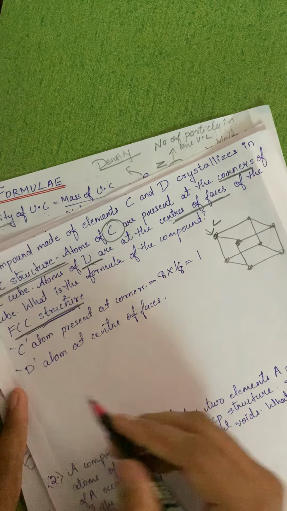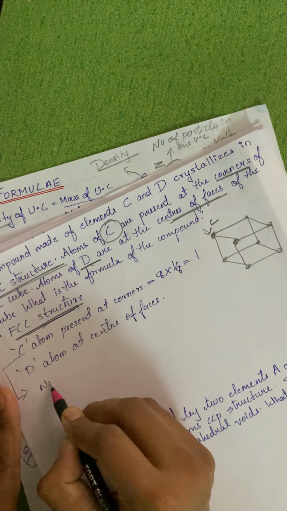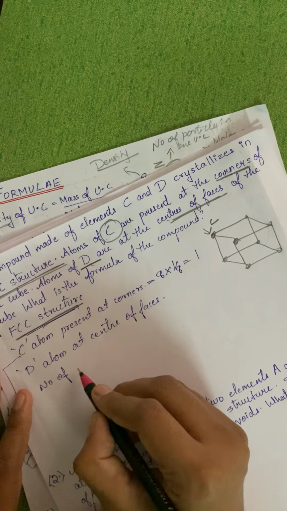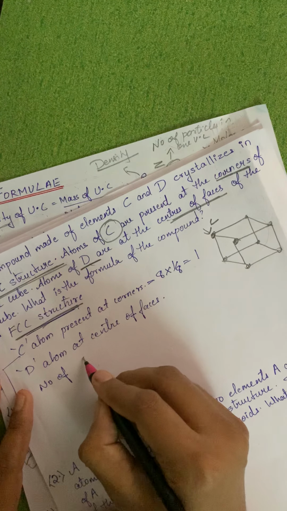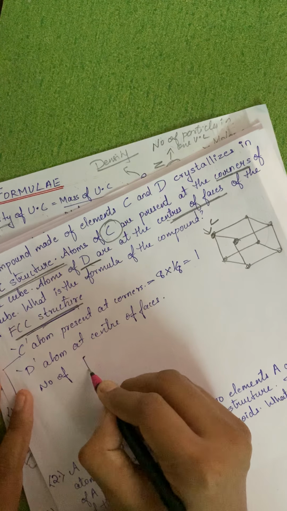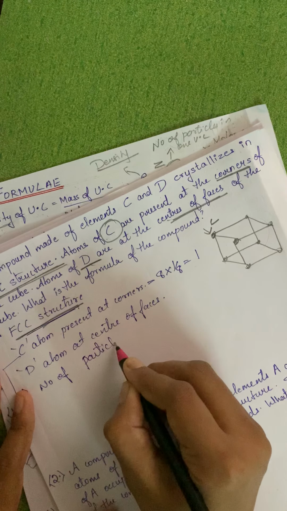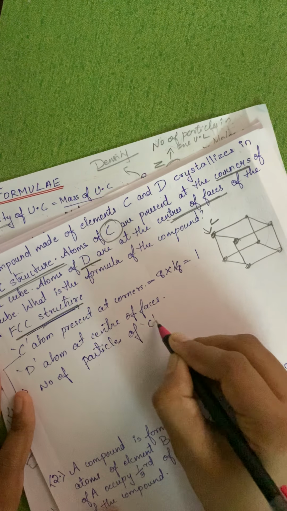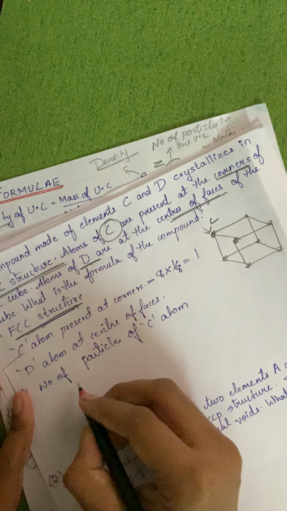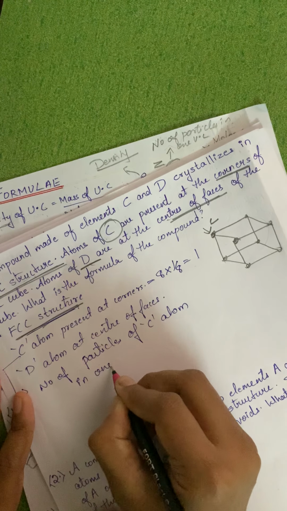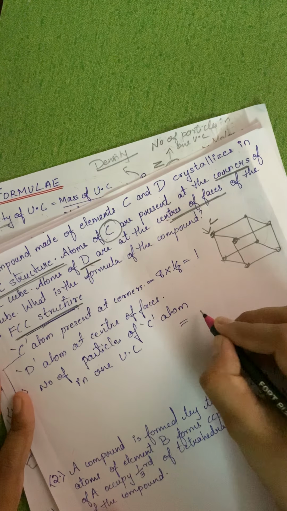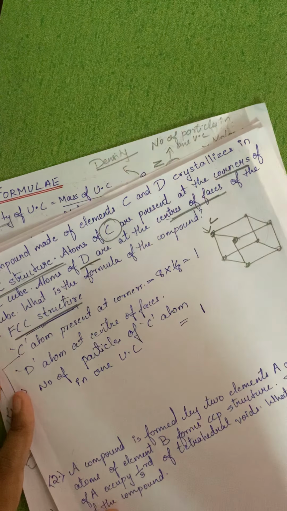So you can say number of particles of C atom in one unit cell equal to nothing but 1.